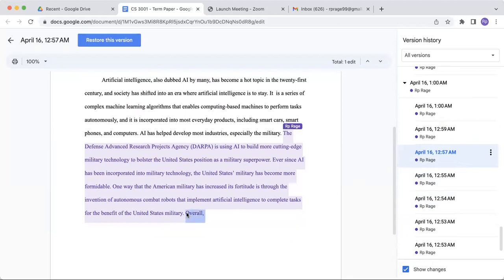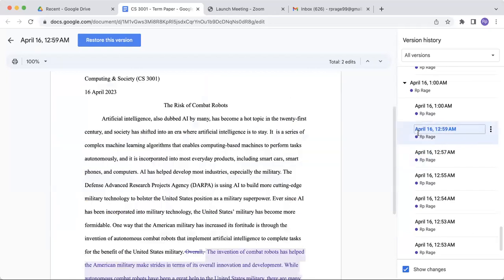Over here it says "overall." ChatGPT would never write something like this. This is in this time frame. What I did was I wrote this part right here, typed it pretty fast, and the time frame ends at "overall."